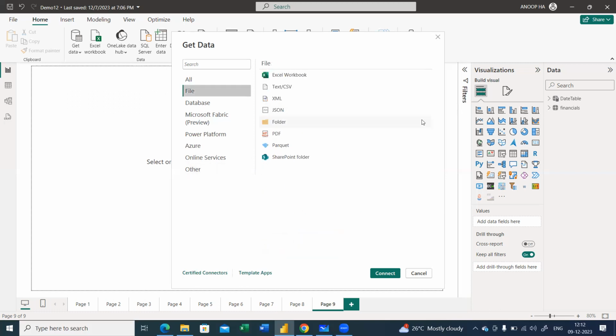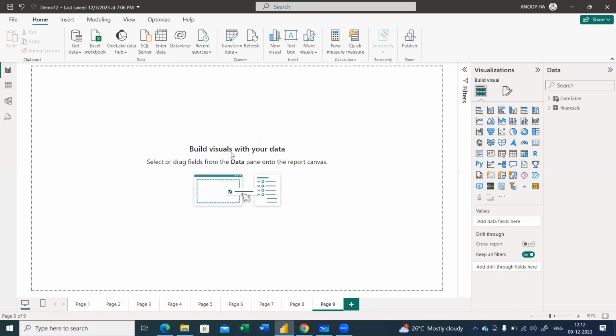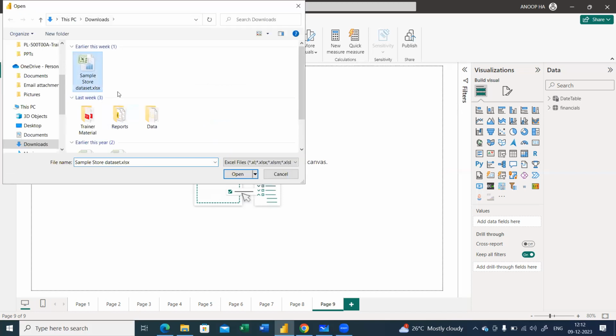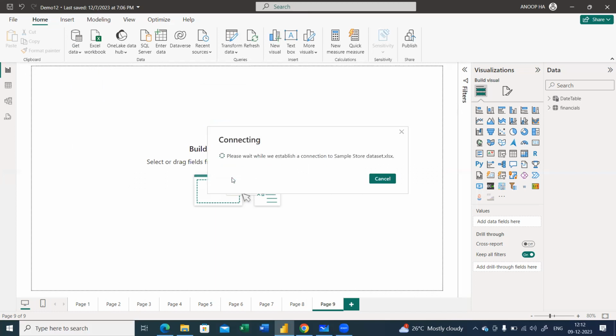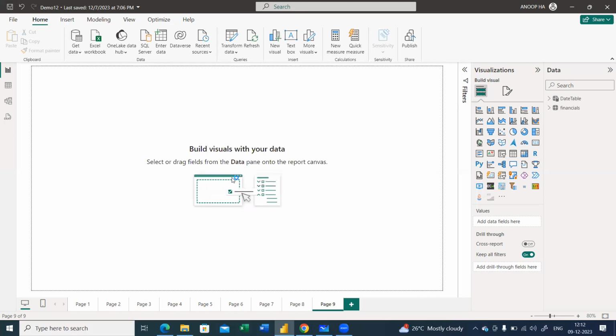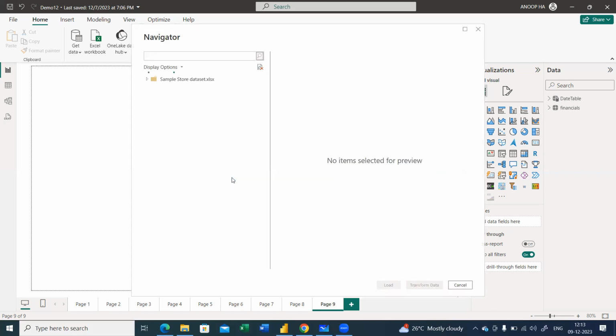Okay, so as of now, I'll just go for the Excel workbook. I can connect to an Excel workbook right now, and I can use the sample superstore data that I have shared with you as well. Once I establish a connection with the sample superstore data set here, I will see a navigator pane. So the first step is connecting to data, and the next step is seeing the navigator pane.